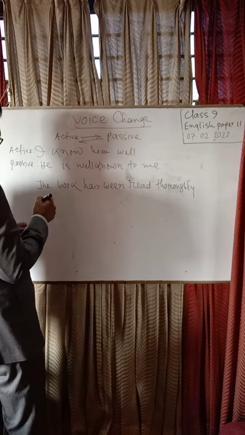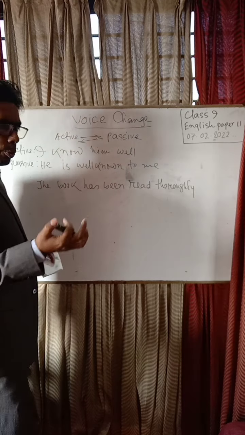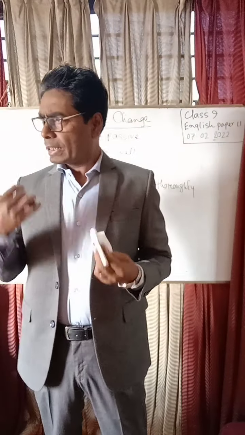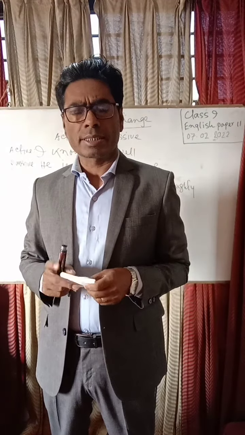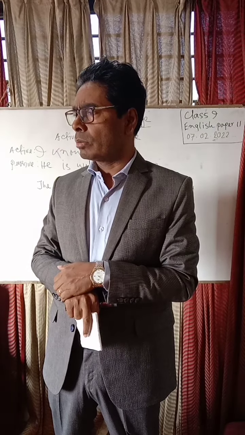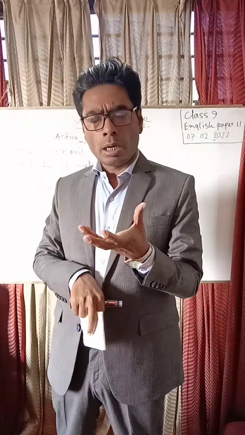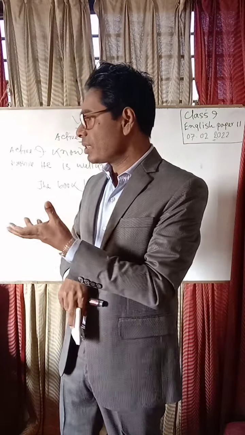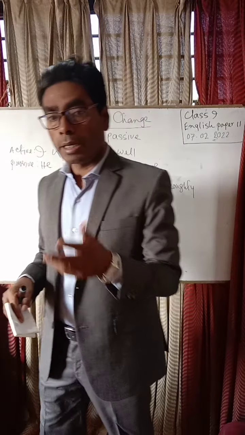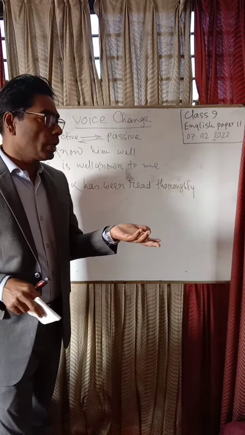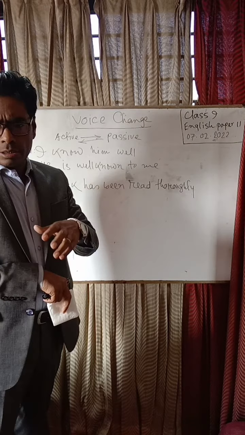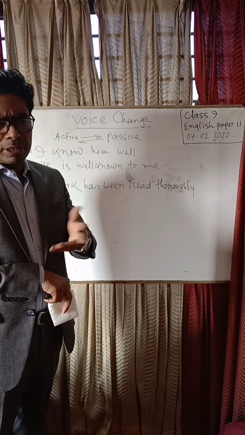How can we sense an active sentence into a passive sentence? You will be asked to sense an active sentence into a passive sentence and a passive sentence into an active sentence. This is the question, and you will get it in your question paper in this way.